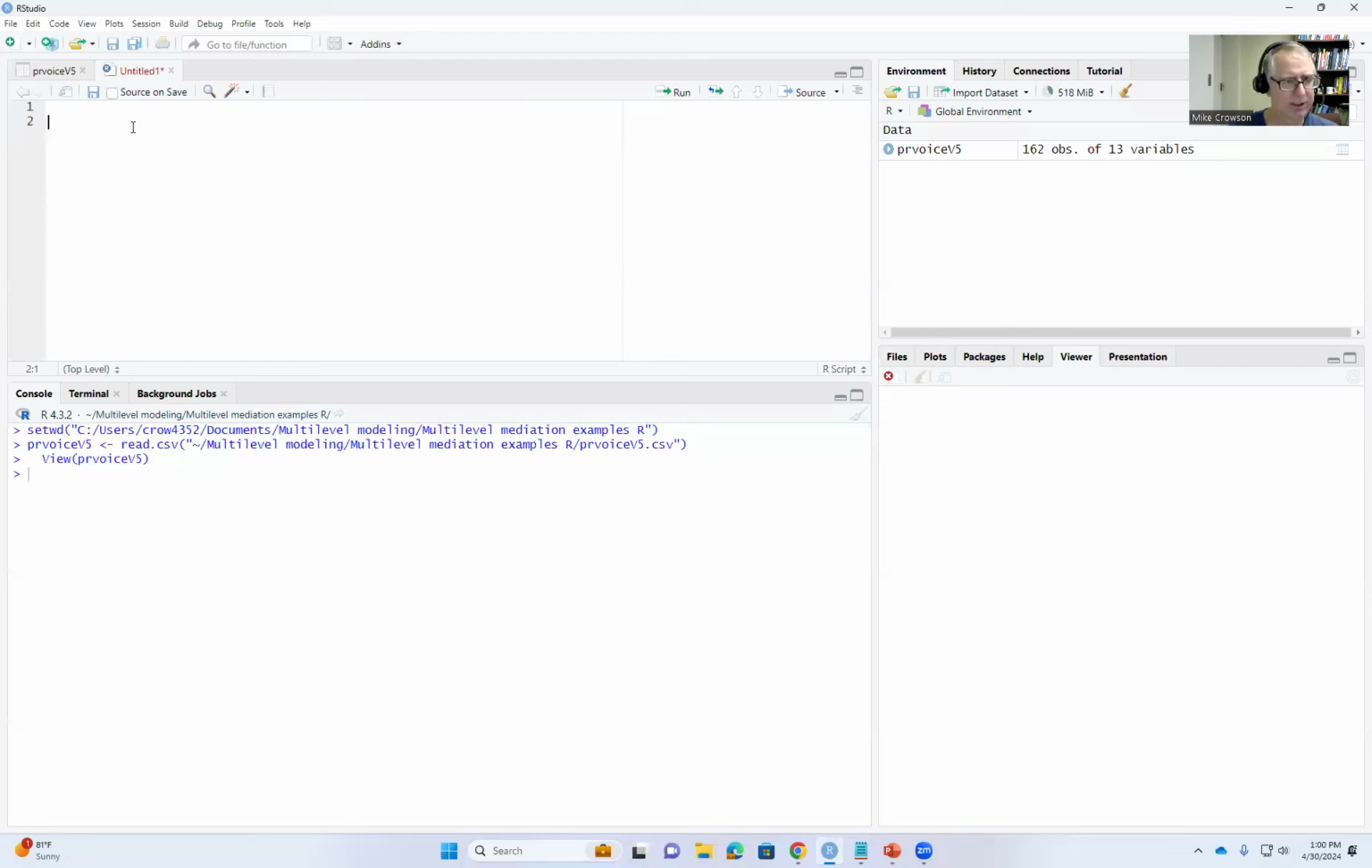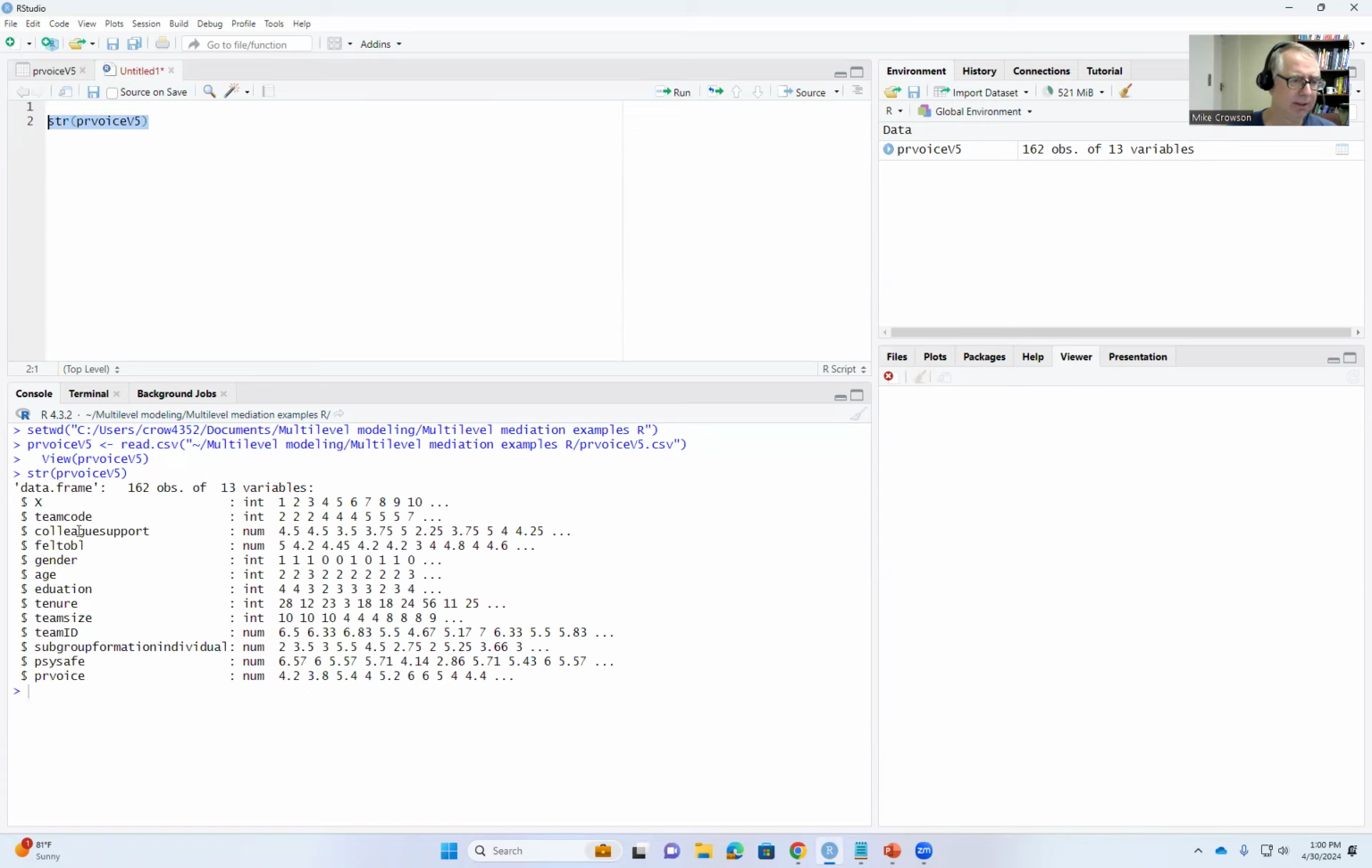So we'll take a quick look just at the structure of the data. We'll use the str function and type in PR Voice V5. And we'll highlight that, click on Run. And you can see that we have our variables in our data set. In particular, we have our PR voice, promotive voice. We have SciSafe, psychological safety, and then there's felt obligation, and then we also have the team ID right there. All of those variables are measured at the individual level or the employee level.